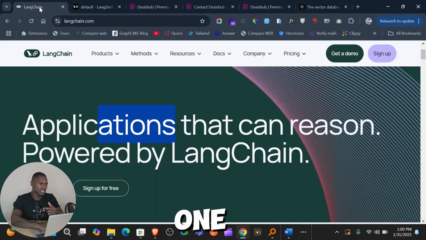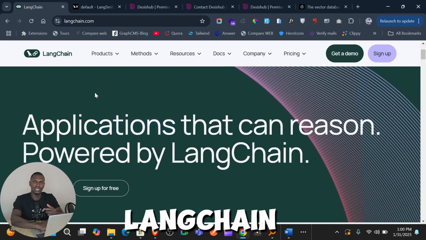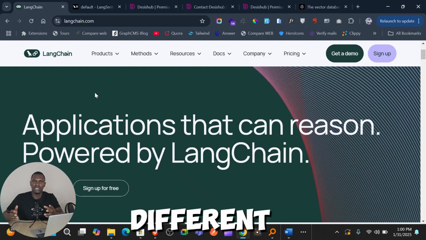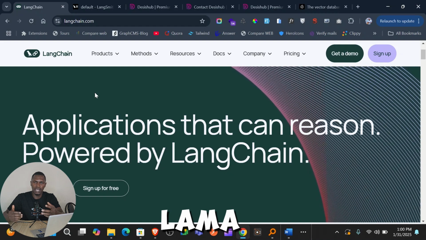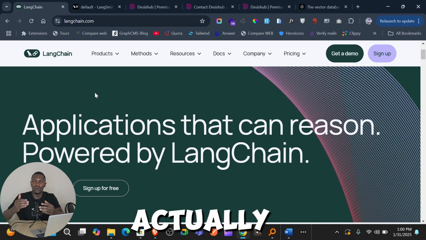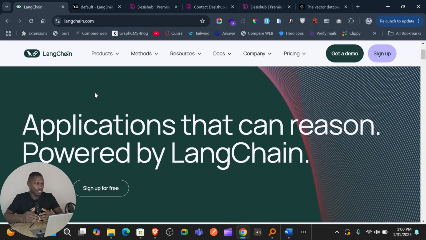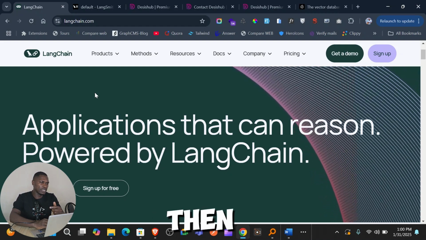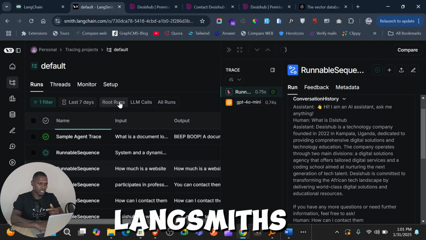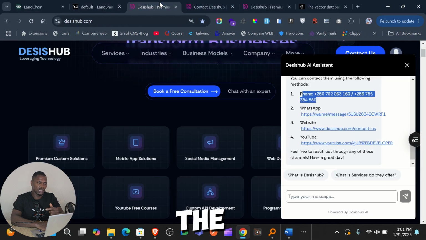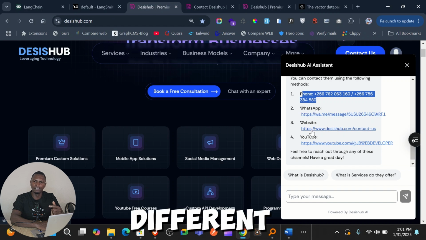The second one is LangChain. LangChain gives you the ability to use different LLMs. For instance, you can use Llama, you can use GPT, you can use DeepSeek R1. It is already integrated in LangChain, and anytime soon we are migrating to DeepSeek. Another one is LangSmith. LangSmith helps me track how the GPT is performing on different questions, so that I can improve it in different areas.